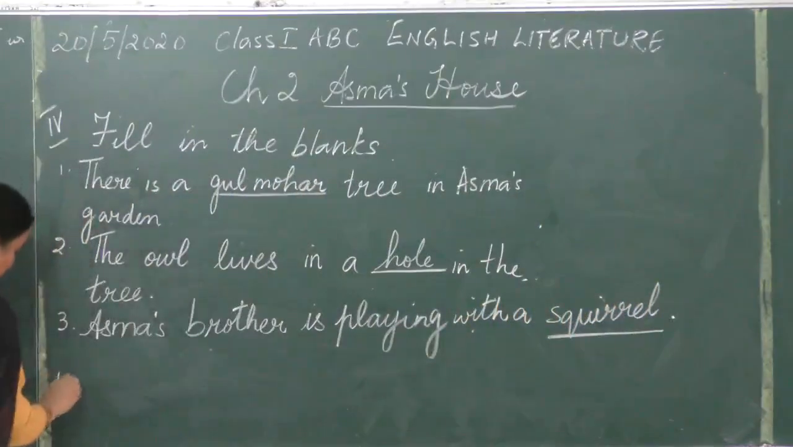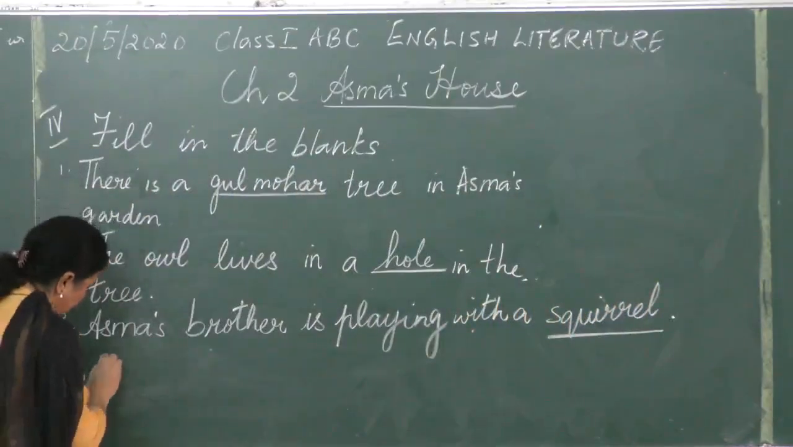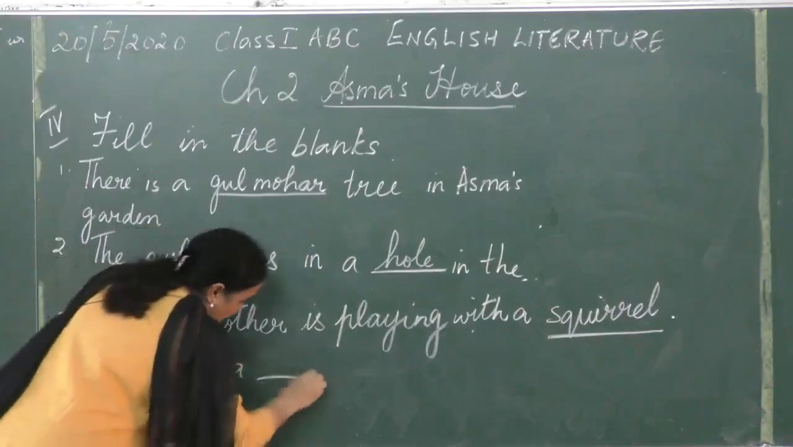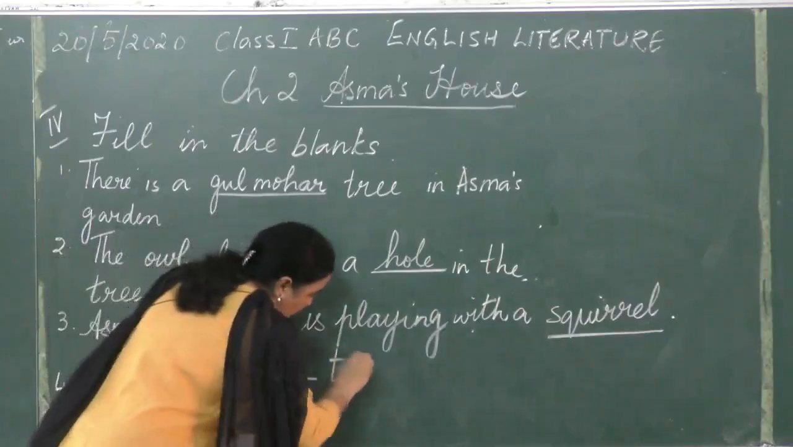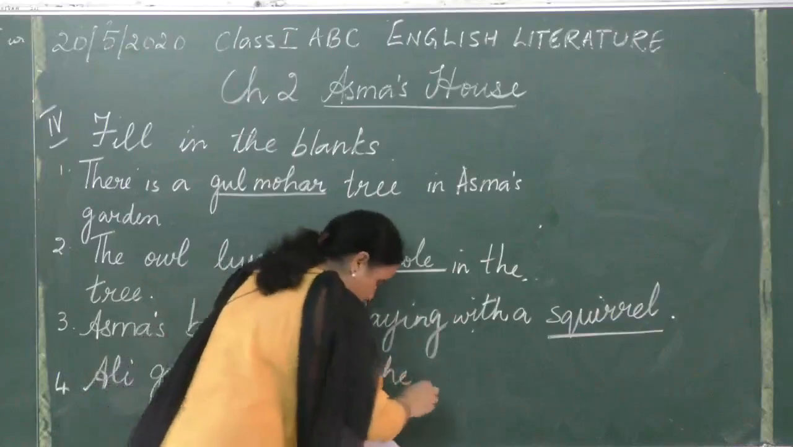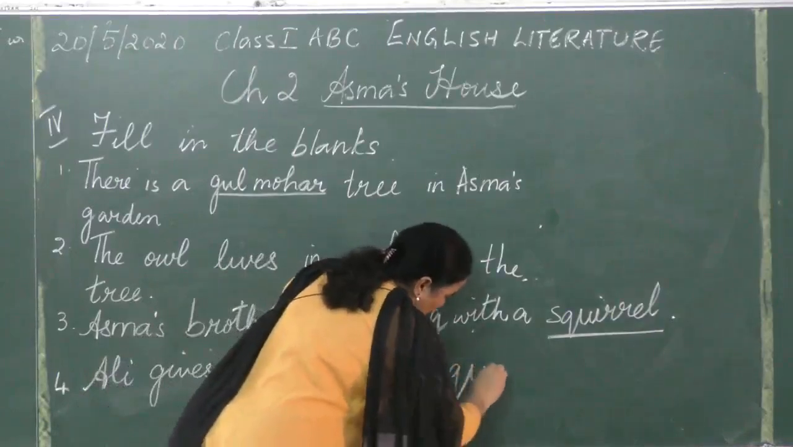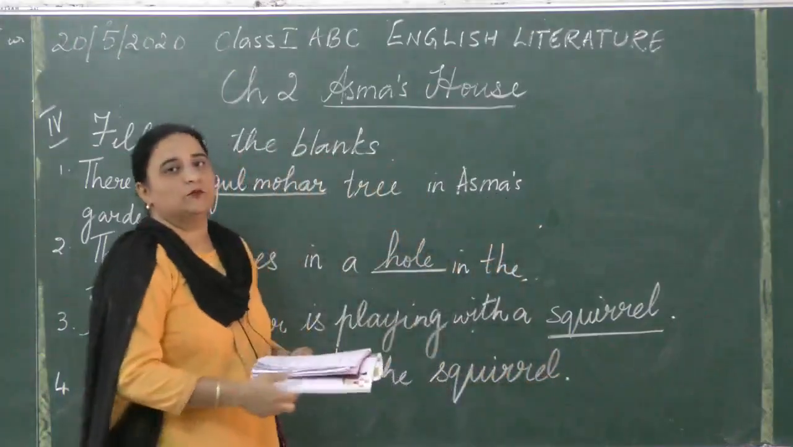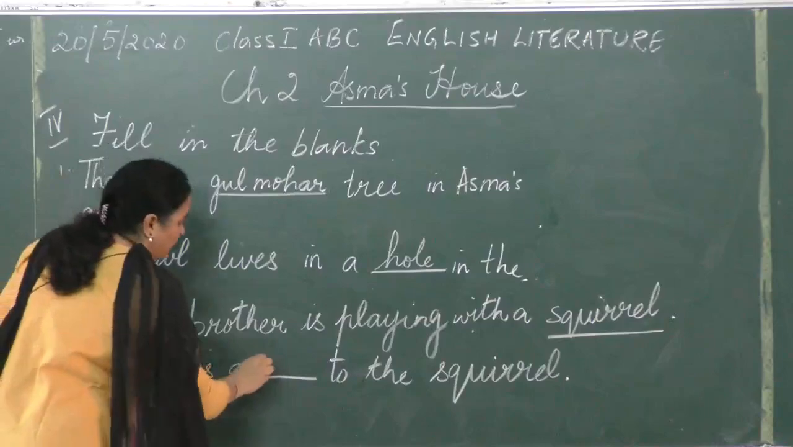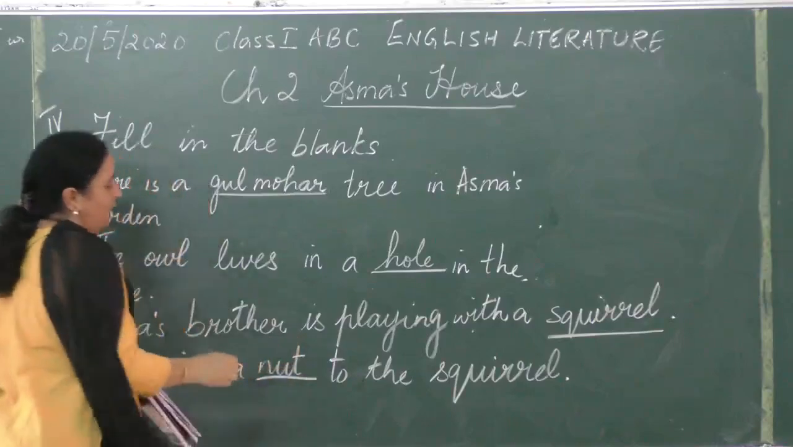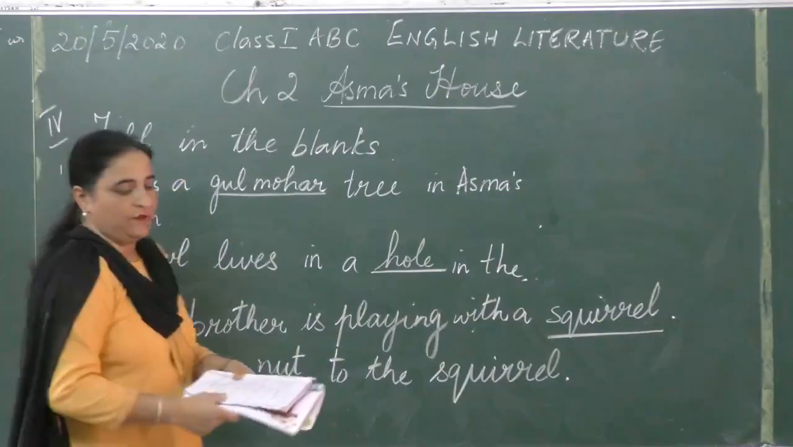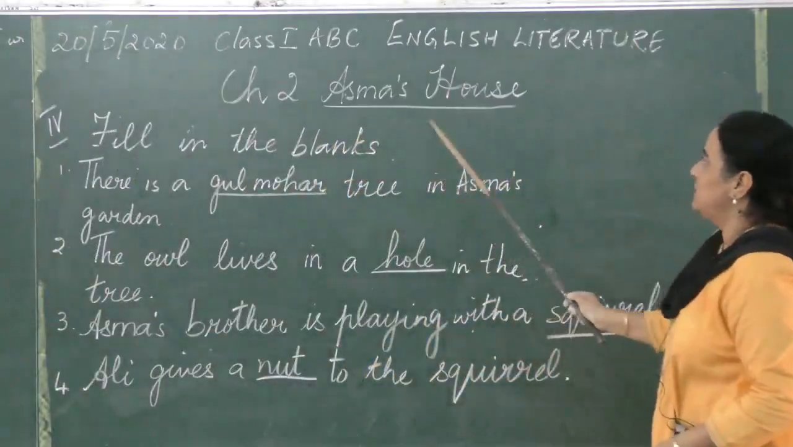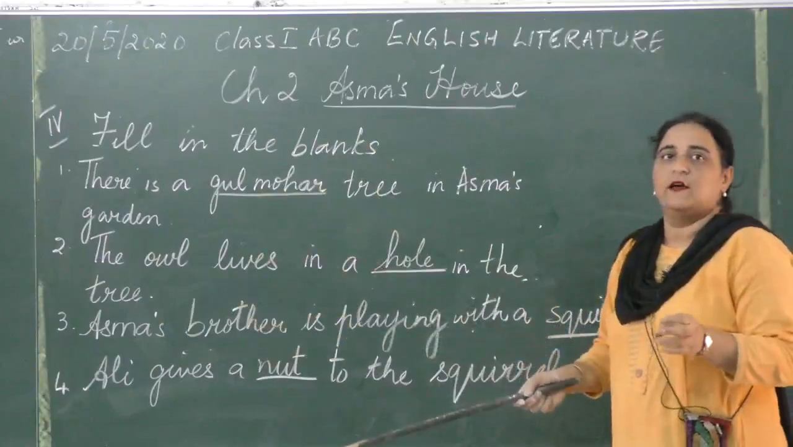And the last one is Ali gives a dash to the squirrel. S-Q-U-I-R-R-E-L, squirrel. So what does Ali give the squirrel? Ali gives a nut to the squirrel. So these are the 4 fill in the blanks you have to do. So for chapter number 2, Asma's house, question answers are there, word meanings,